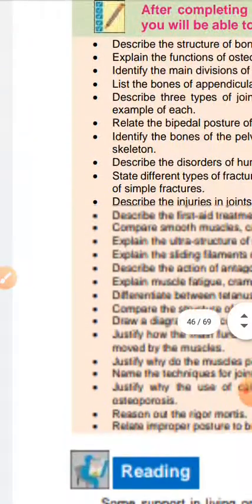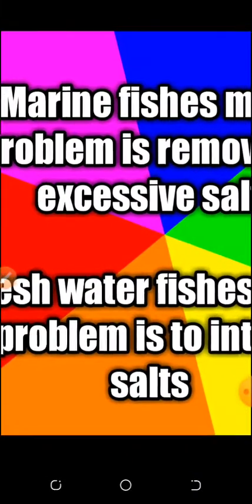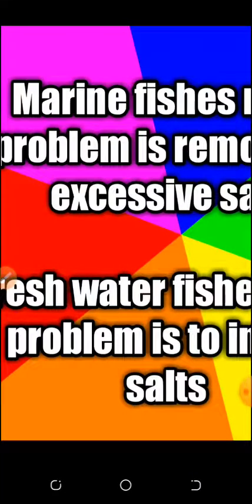You can't say that it is present in each body. Now the point I wanted to share: marine fishes have different problems, freshwater fishes have different problems, and they handle the problems in different ways. One example: the gills are an important structure in both fishes, and gills are meant for respiration, but they do different functions in different fishes. For example, they absorb water and salts in one group, and excrete salts in the other. So kidneys, gills, rectal glands, and ionocytes help animals maintain salts and water.